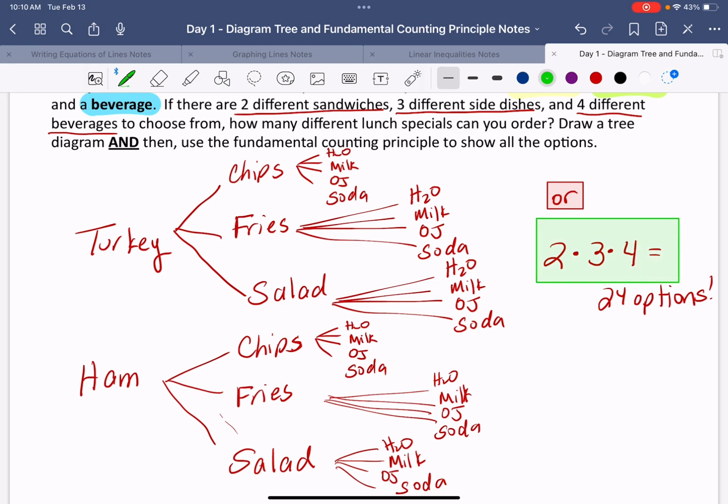Okay, on the quiz, I will ask you to do it, and on the homework, I will ask you to draw it out just so that you're seeing it, but then you can also double check your options. Also, please be aware that on the homework, you need to read very carefully because sometimes you'll have things written out and the numbers won't necessarily be there for you. Okay, if you have a question, let me know.